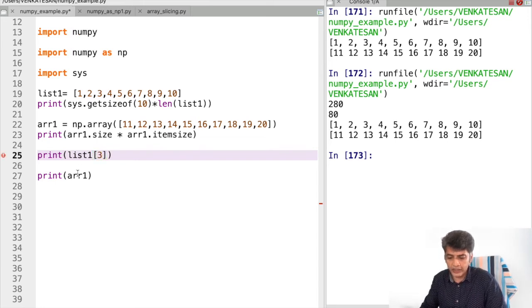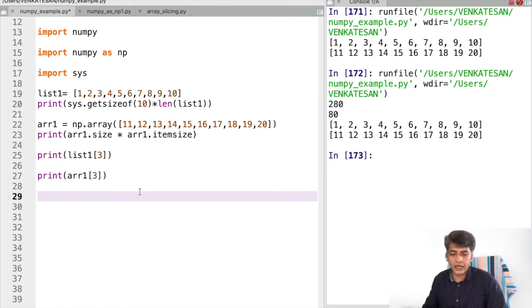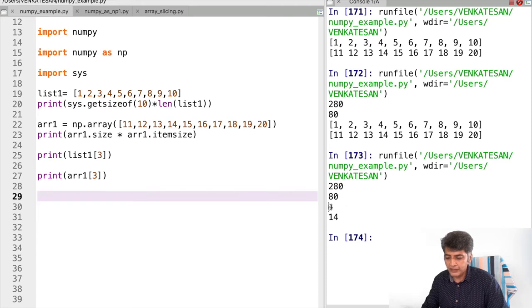Example 3, and here also 3. So this is called indexing in array and list, right? For example, if I'm printing, automatically the fourth element will be printed: 0, 1, 2, 3. This is the fourth element of the list, and in the array also 0, 1, 2, 3. This is the fourth element that can be printed.